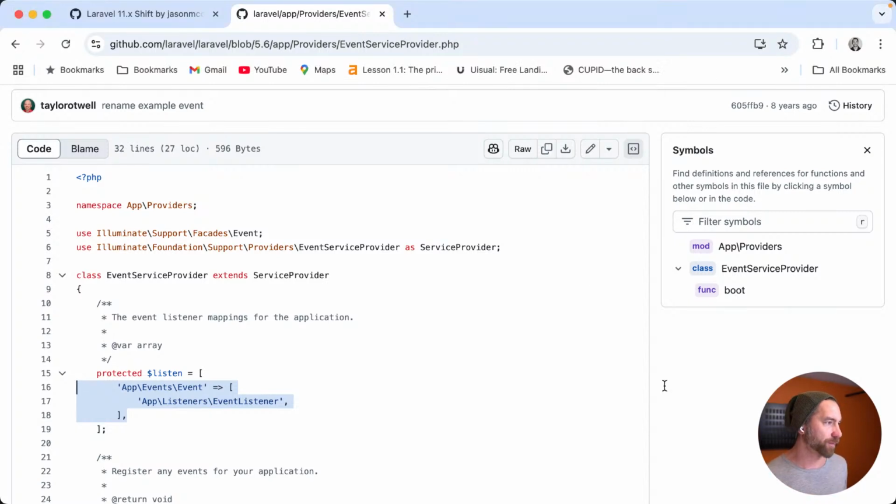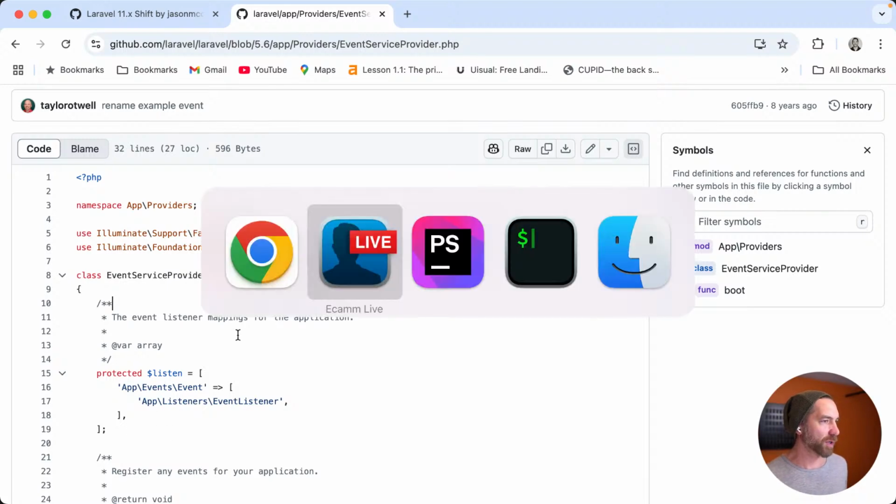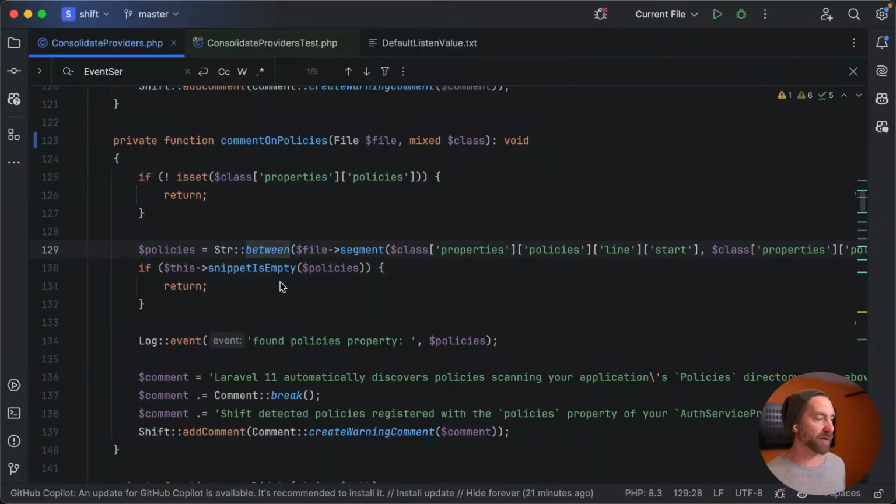Let's get into the code. Enough chat, let's get into the code, right? Okay, so what I have here, I went ahead and brought it open just to make sure I was in the right spot. What every shift is, and I've talked about this before on a live stream, it's basically this pipeline of tasks, right?